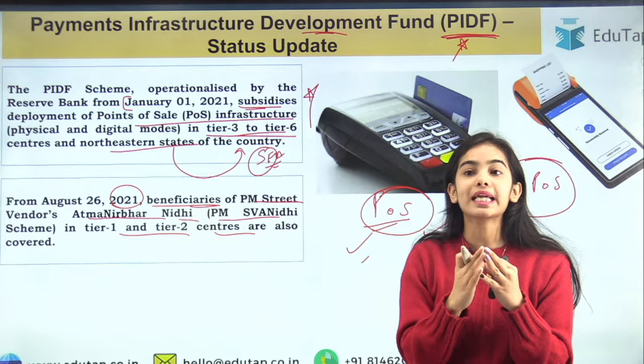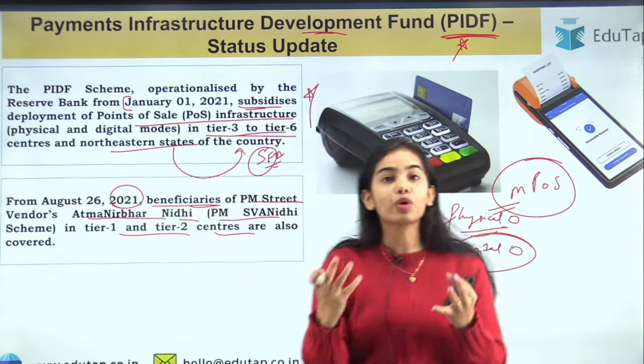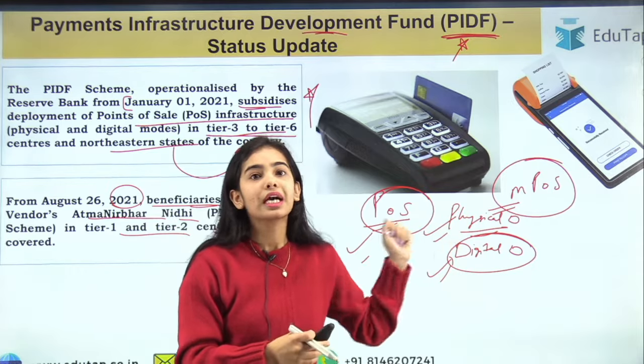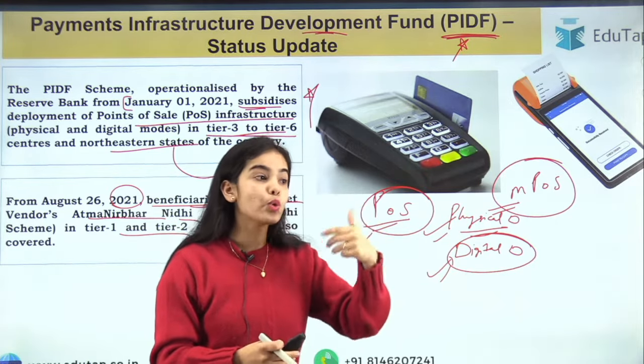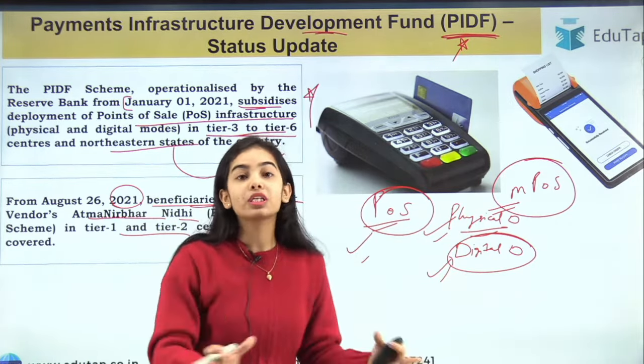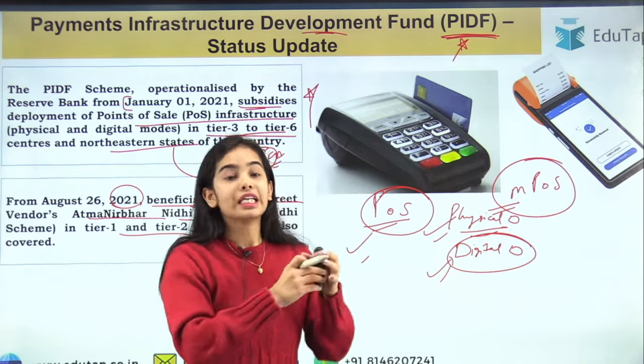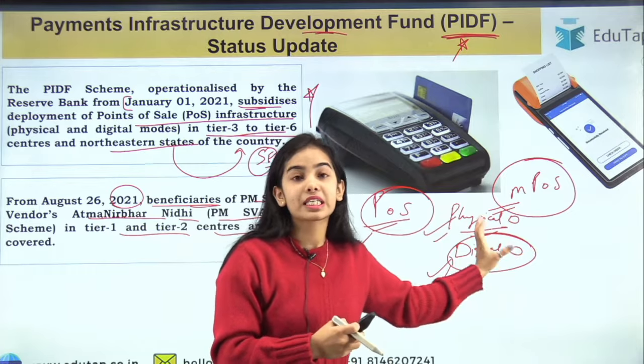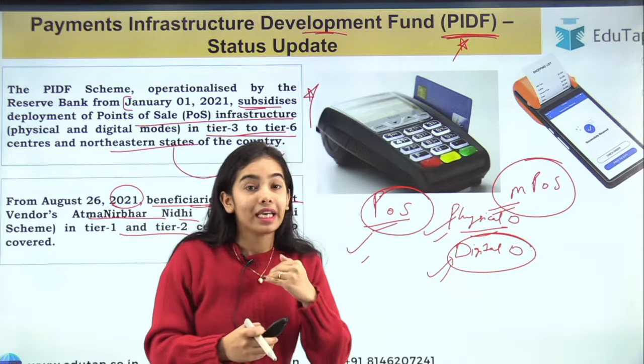So what was happening was that there are street vendors who do not have much money to buy these devices, so to promote the usage of these physical and digital devices for taking money into their accounts, they were covered.